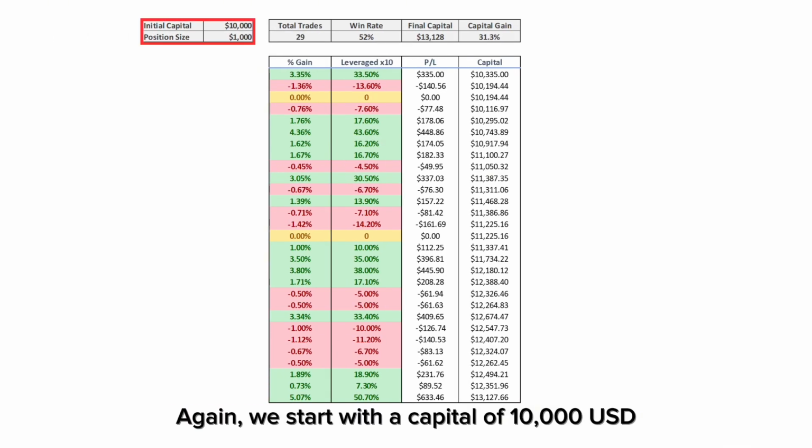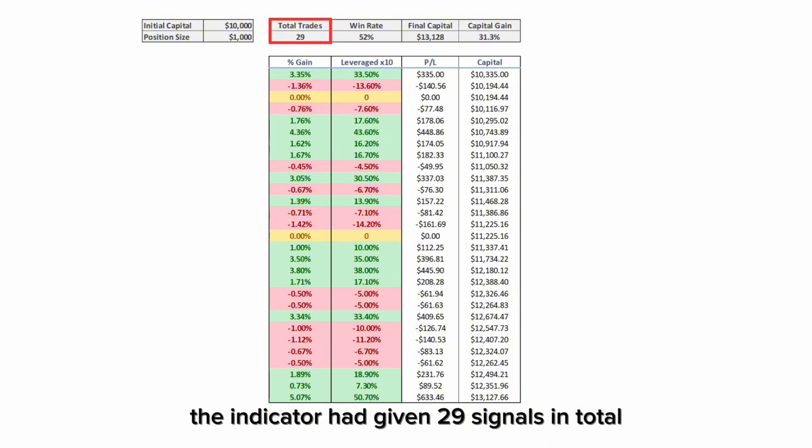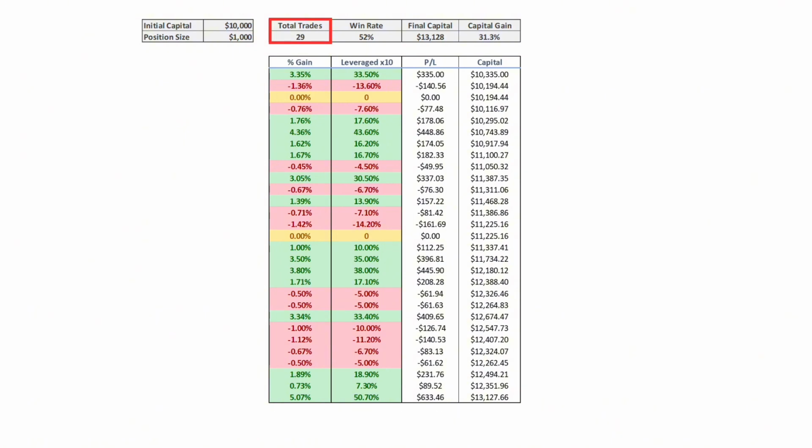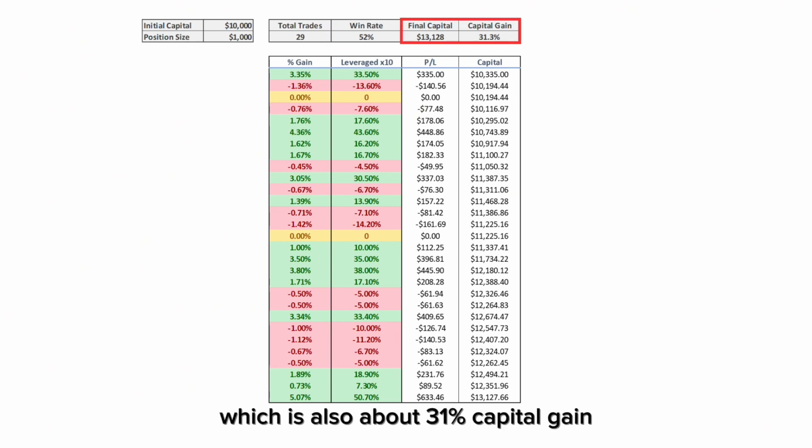Again, we start with a capital of 10,000 USD and every trade will be $1,000. During the month of May, the indicator had given 29 signals in total. And among the 29 trades, we had 15 winning trades. In other words, a 52% win rate for the month. Our final capital after the month ends is 13,000 USD, which is also about 31% capital gain.